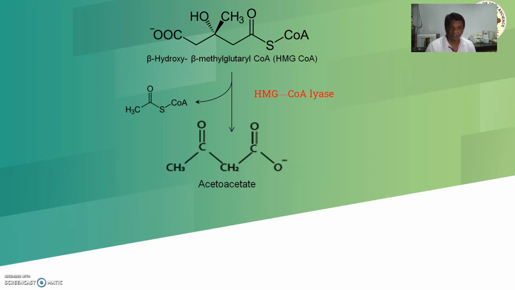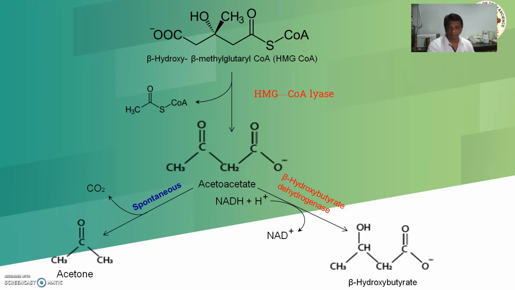This is a ketone body formed in this process. In the presence of beta hydroxybutyrate dehydrogenase, NADH is consumed, and it forms hydroxybutyrate. This is the second ketone body.